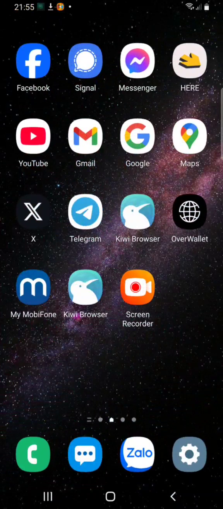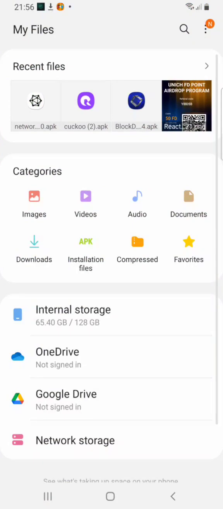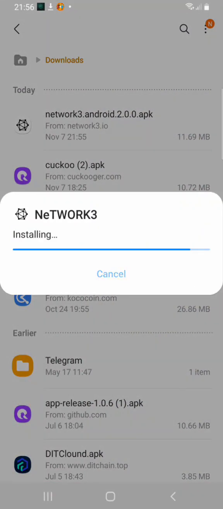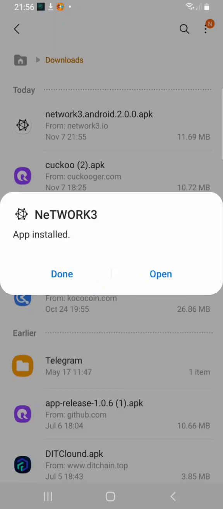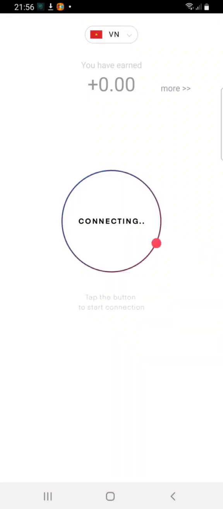Okay, after download, you check the file. Just download Network3. Here you press here, install. Okay, open it. Okay, now you can see the node already here. You stop here. Okay.